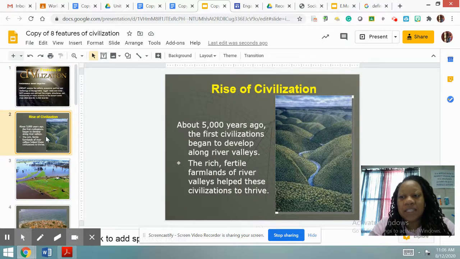Rise of the civilizations. Now, Mesopotamia is the area where the first civilizations developed. What are civilizations? I'm going to get to it on my next slide. About 5,000 years ago, the first civilizations began to develop along river valleys. The rich, fertile farmlands of river valleys helped these civilizations thrive. Now, this is my question to you all. Why would civilizations thrive along a river valley? I would like to know the answer to that question by the end of the lesson.